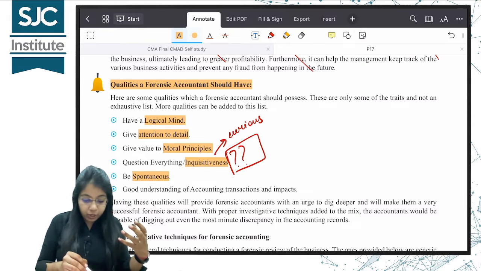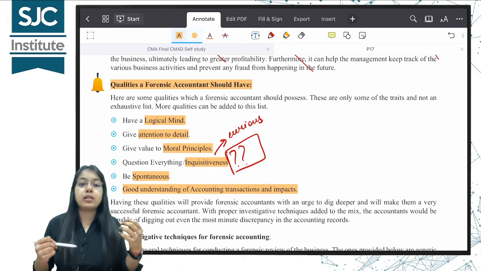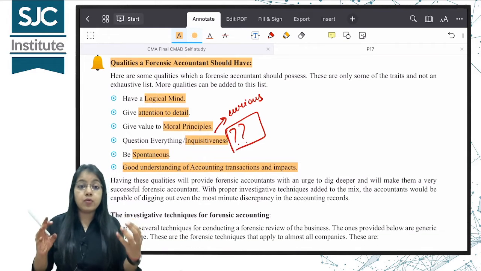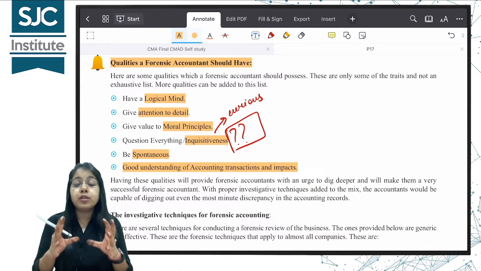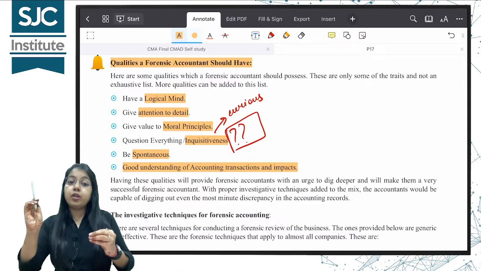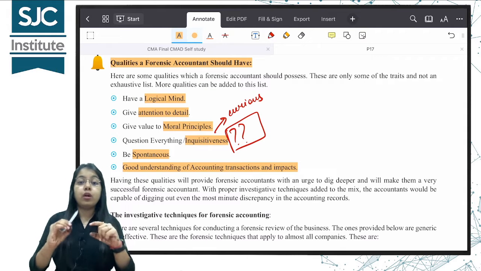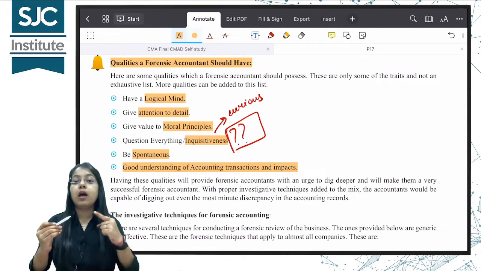ठीक है. Good understanding of accounting transactions and impacts. Of course, because we are a forensic auditor, we will generally deal with finance, accounts. So accounting principles and accounting transactions का sound knowledge होना चाहिए. ऐसा अकाउंटिंग ट्रीटमेंट हुआ तो क्या इफेक्ट होगा, ये हुआ तो क्या होगा, इम्पैक्ट समझना आना चाहिए.